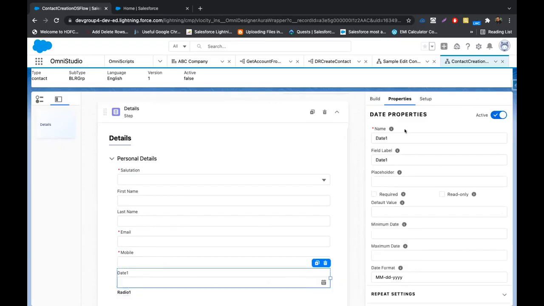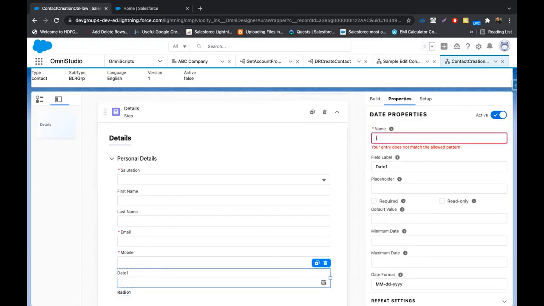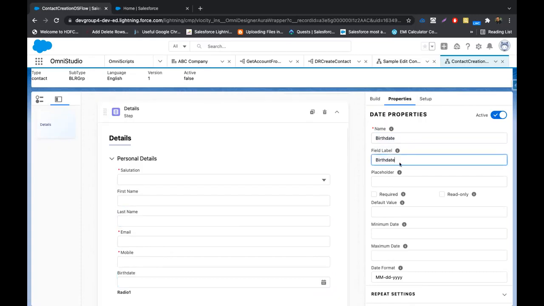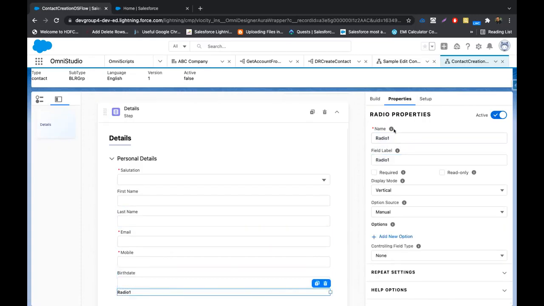So I'll quickly configure this and put in the correct names. I'll make it with radio buttons. Again, it also needs some options, so an option source.